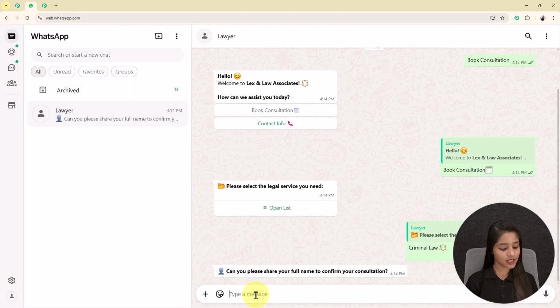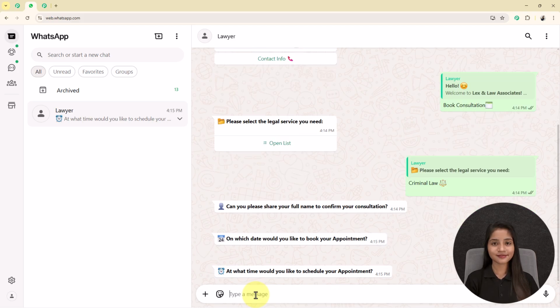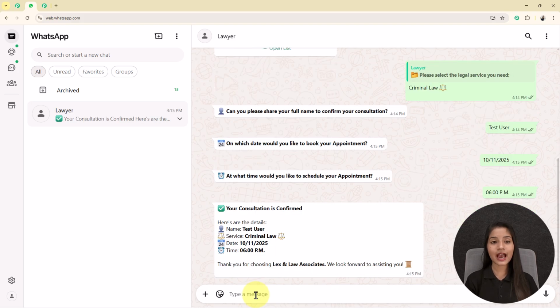Then you can see it will ask me for my full name, so I am sharing my full name as a test user. After that, it will ask me to share the date that when I would like to book an appointment, so I am sharing one date also. Then the timing. Then you can see I have received one customized message from my bot, which includes my name that I have shared as a test user, service type that I have selected from the list as criminal law, date and time also.